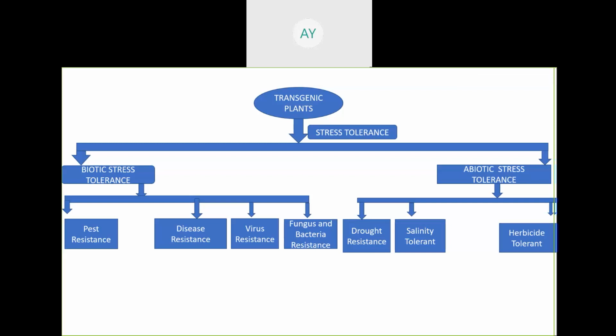You put the herbicide tolerant gene in the chloroplast. Yesterday I discussed the example of the herbicide glyphosate, whose trade name is Roundup. So scientists have isolated the gene that is resistant or tolerant to this herbicide in the crop. They isolated it from the wild variety.